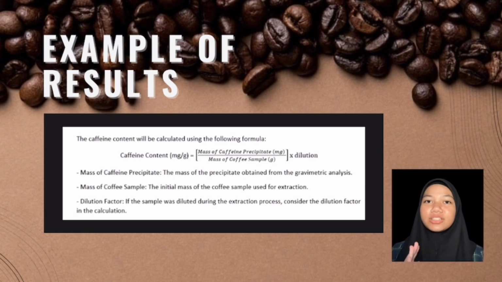For the analysis result of calculation, the first thing that we need to take note of is that we need to determine the mass of the caffeine precipitate after isolating and precipitating the caffeine from the coffee sample. This mass represents the amount of caffeine present in the sample. Next, we will be calculating the caffeine content using the following formula.